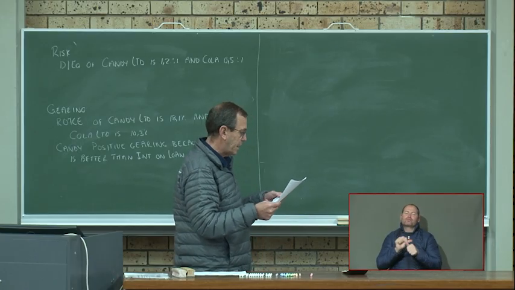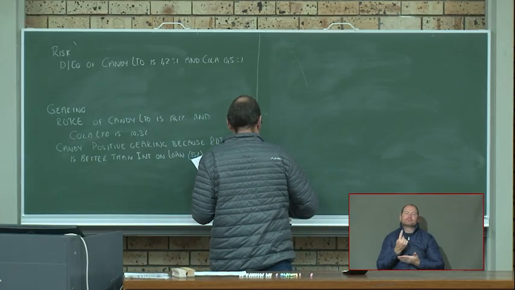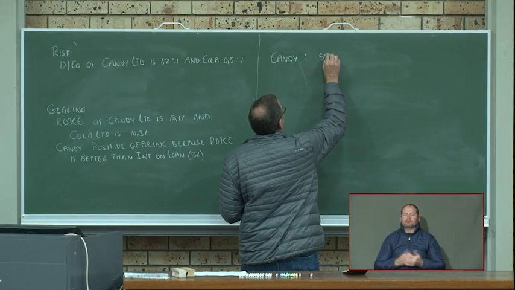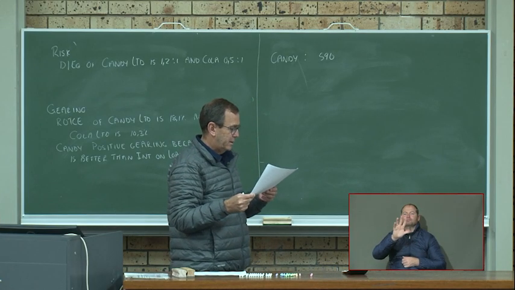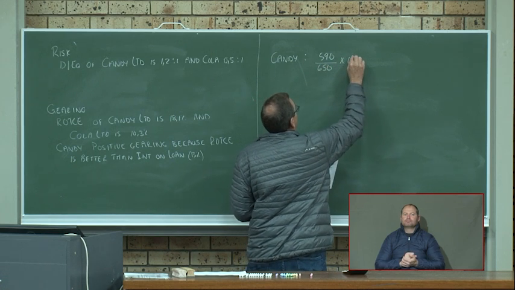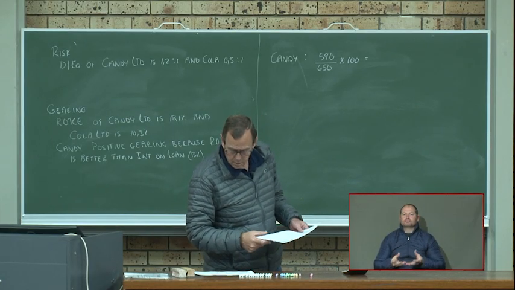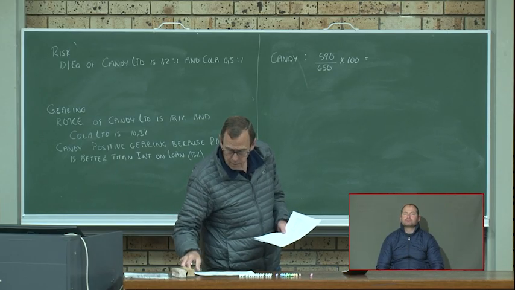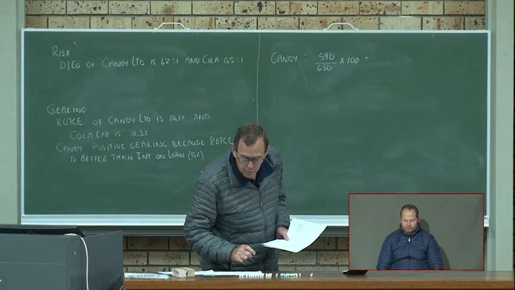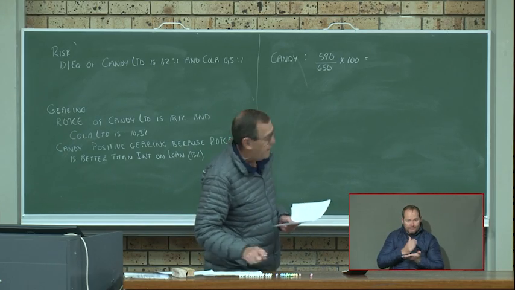So if we put the earnings per share of Candy, 520 cents, on the market price, which is 650 cents, and we calculate the percentage, we get 80%.